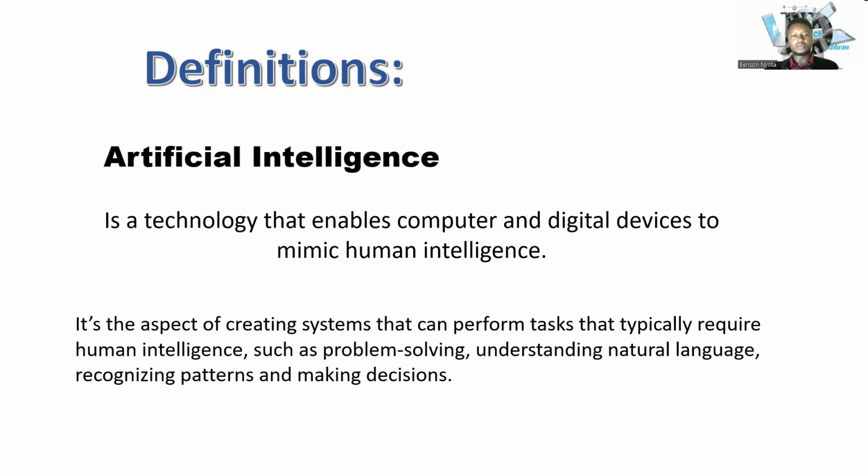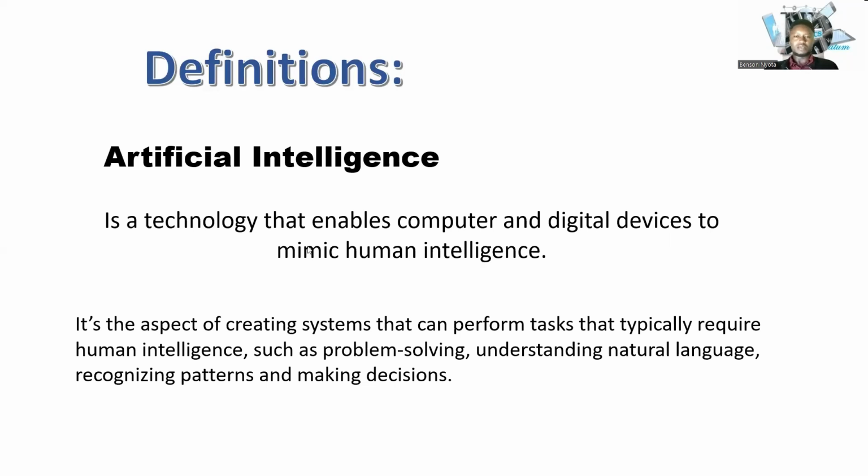These tasks include problem solving, understanding of natural languages, as well as recognizing patterns in data or historical patterns that have been established by data collection, and then it can go to the extent of making decisions.